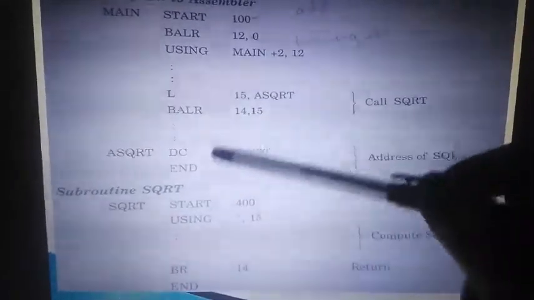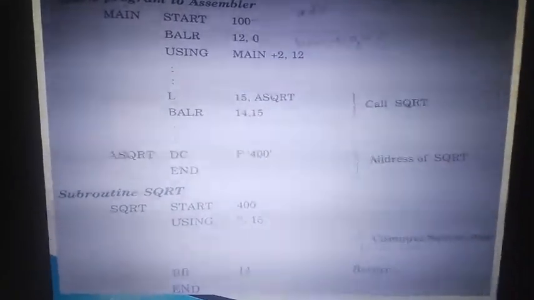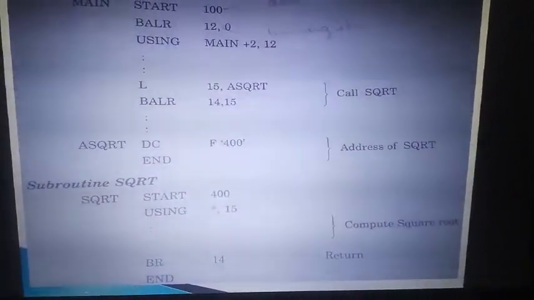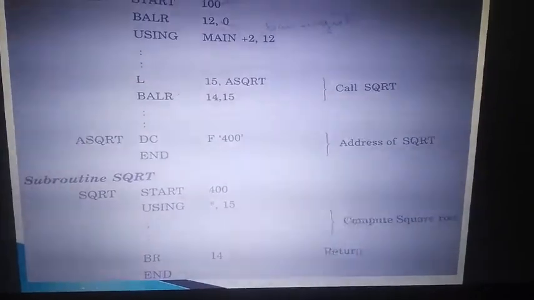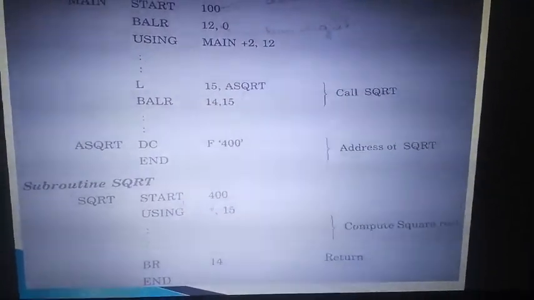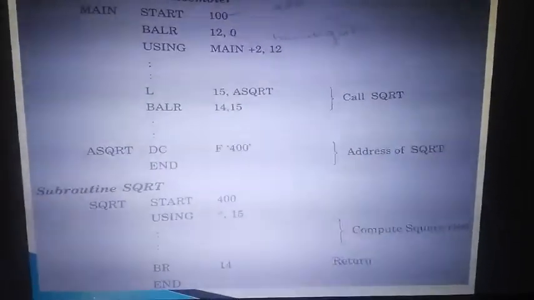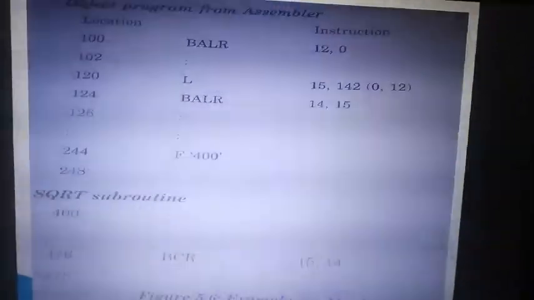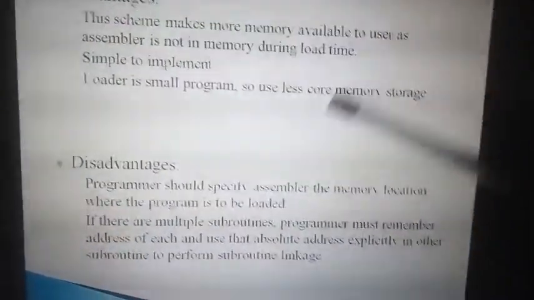the address, whatever we are specifying, the assembler or translator will fix it in the absolute loader. So we need to know about the address, which is a very difficult task. And second, we need to change everything if there is an overlap. That's the drawback. So we already discussed the two drawbacks.